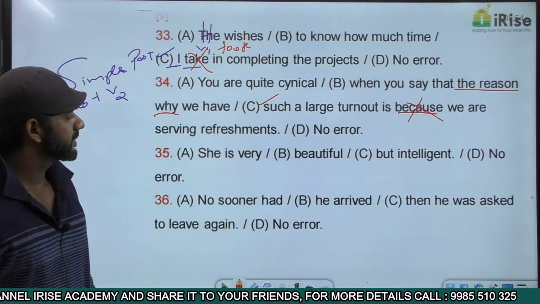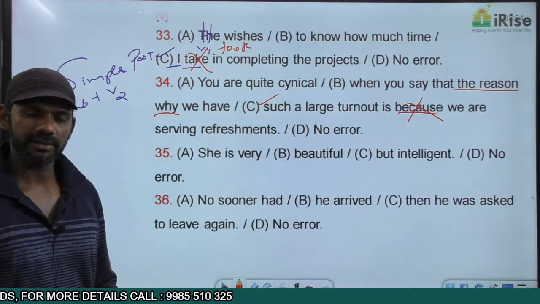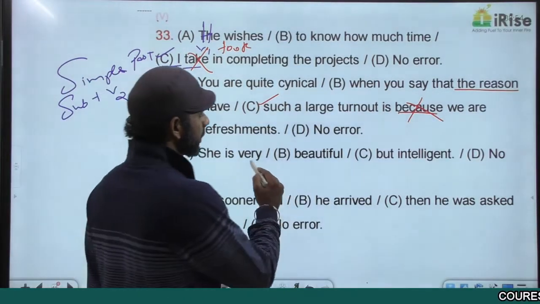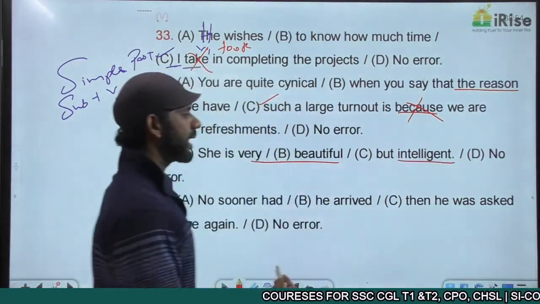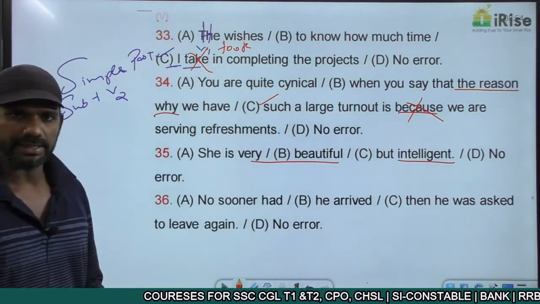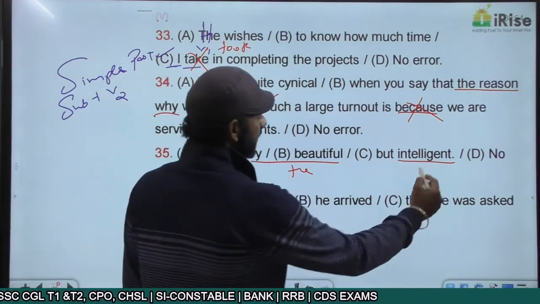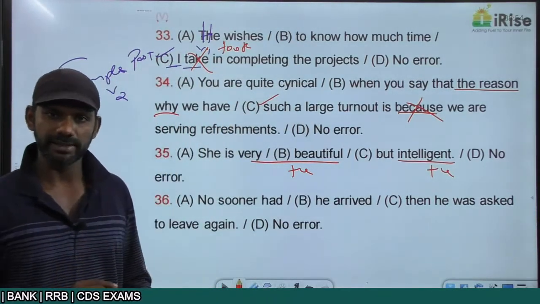The next one. She is very beautiful but intelligent. We have two ideas in this sentence. She is very beautiful is one idea. She is intelligent is the other idea. We have two ideas here. She is very beautiful is positive. She is intelligent is also positive.